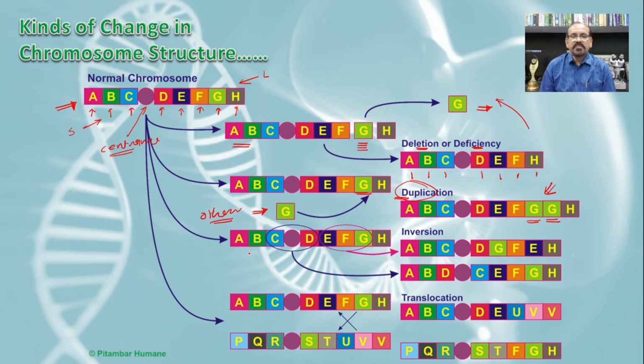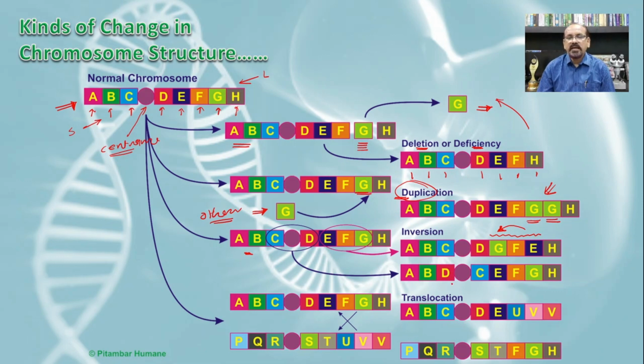The next type, the third one, is inversion, in which the sequence of genes is reversed. See, now in this the G, F, E, this sequence is reversed in it.